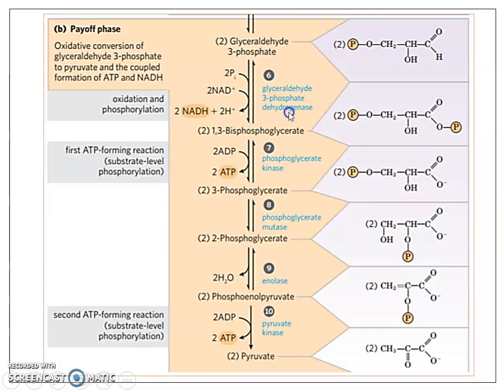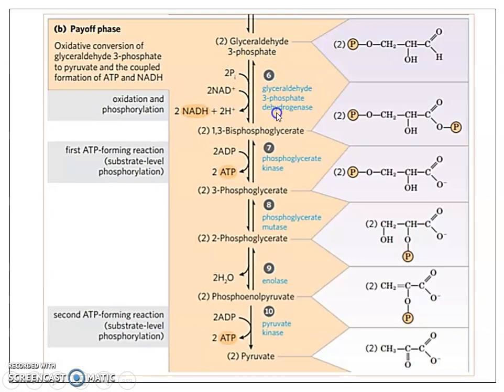During this reaction, as we can see, the aldehyde group of the glyceraldehyde 3-phosphate is getting oxidized and converted to a carboxyl group. But you can see over here, it is not a free carboxyl group. Instead, it is a carboxylic acid anhydride with phosphoric acid. So here it is phosphorylation plus an oxidation process, and since the substrate is glyceraldehyde 3-phosphate, the enzyme has been given the name glyceraldehyde 3-phosphate dehydrogenase.